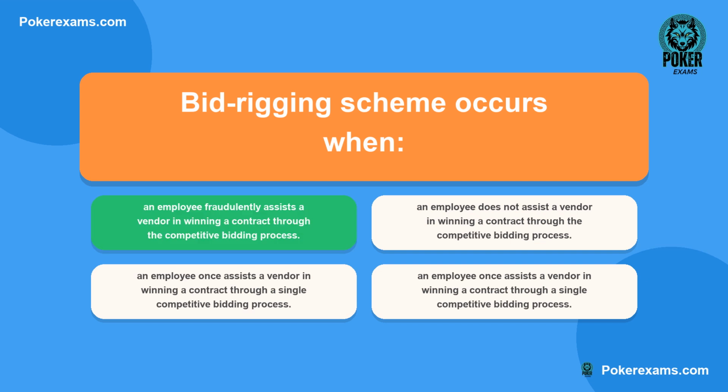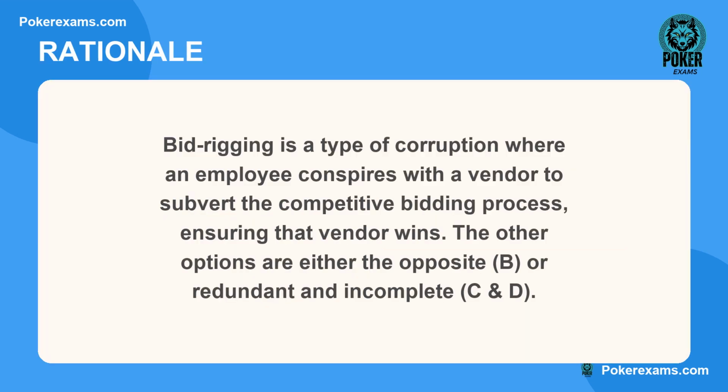The correct answer is A. Here is why. Bid rigging is a type of corruption where an employee conspires with a vendor to subvert the competitive bidding process, ensuring that vendor wins. The other options are either the opposite, B, or redundant and incomplete, C and D.